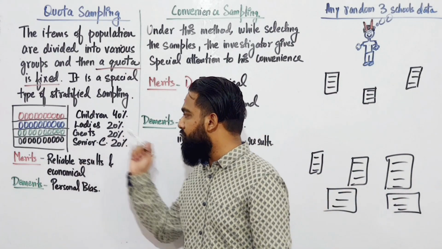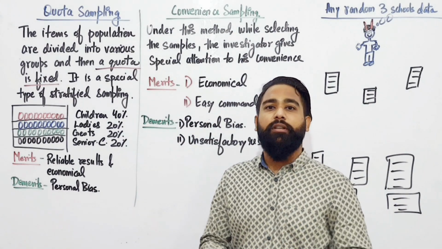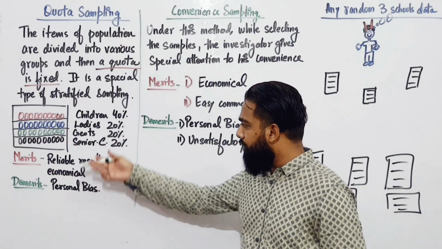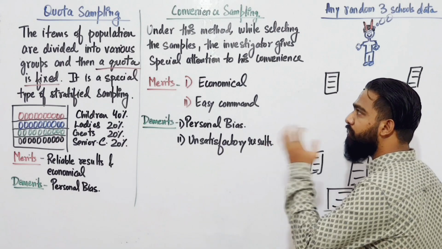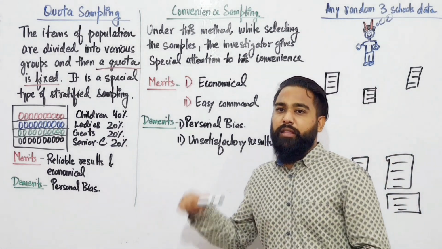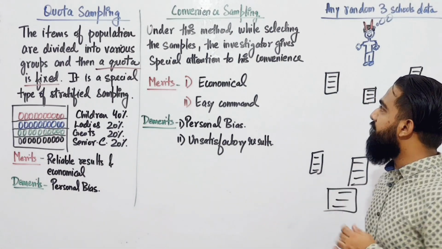Suppose in ladies or in gents you can show your personal bias, and in the senior citizens or in the children you can show some type of personal bias. So this is your quota sampling. The next one is convenience sampling.